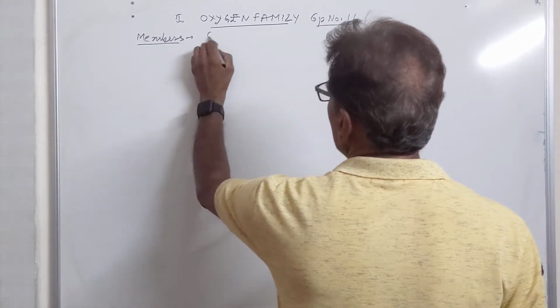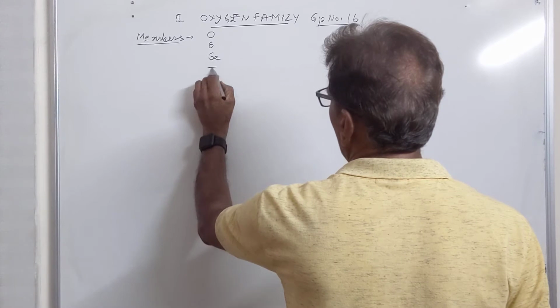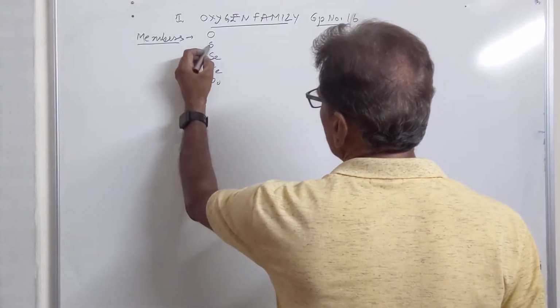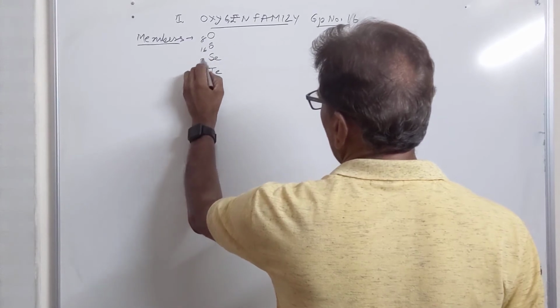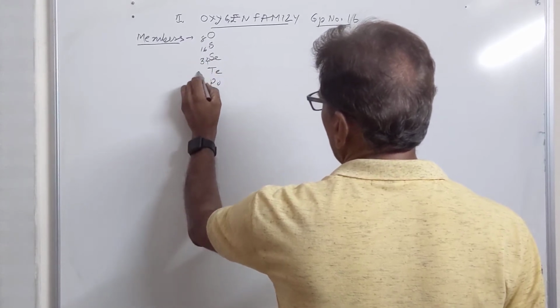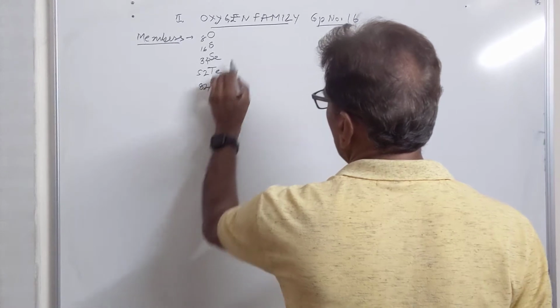you can memorize them, उससे टेपो. उससे टेपो. 8 number इसका है, it is 16. Then we have 34, then 52, then 84.